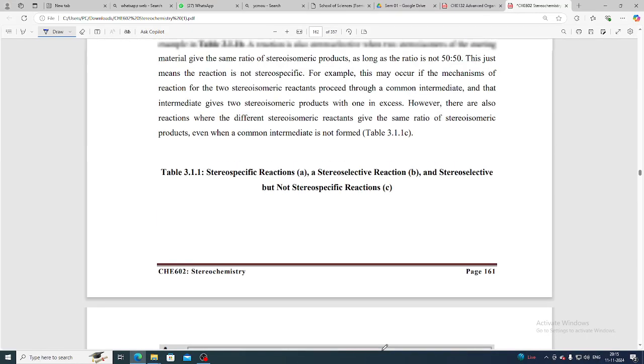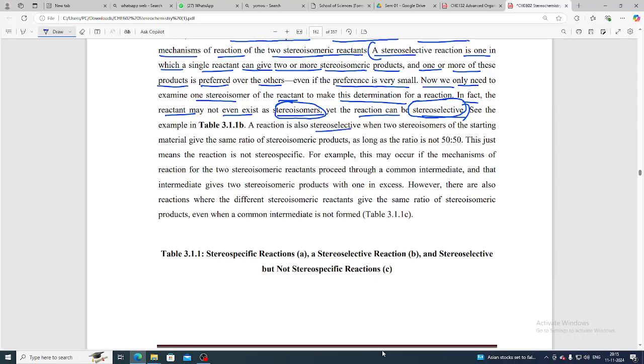So see here, simply we can say that a reaction is also stereoselective when two stereoisomers of the starting material give the same ratio of stereoisomeric products. If two stereoisomers of the starting material give the same ratio of stereoisomeric products, then we can call it stereoselective, as long as the ratio is not 50:50. Yes, this just means that the reaction is not stereospecific.